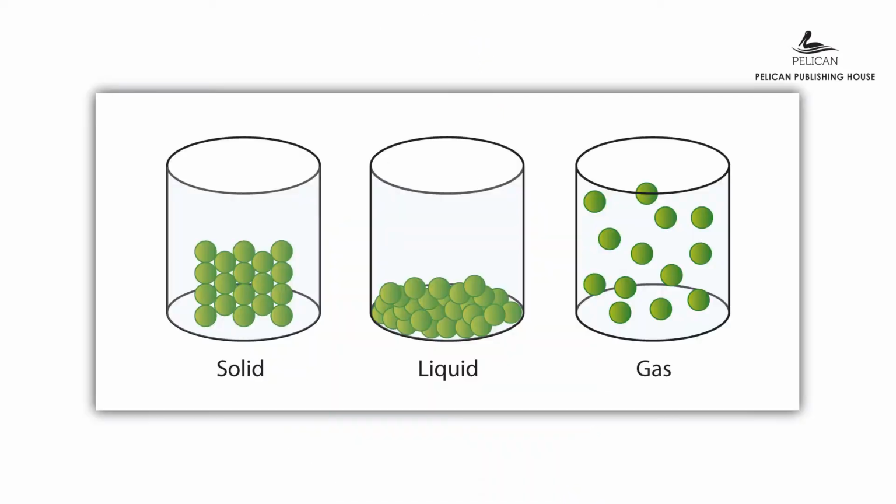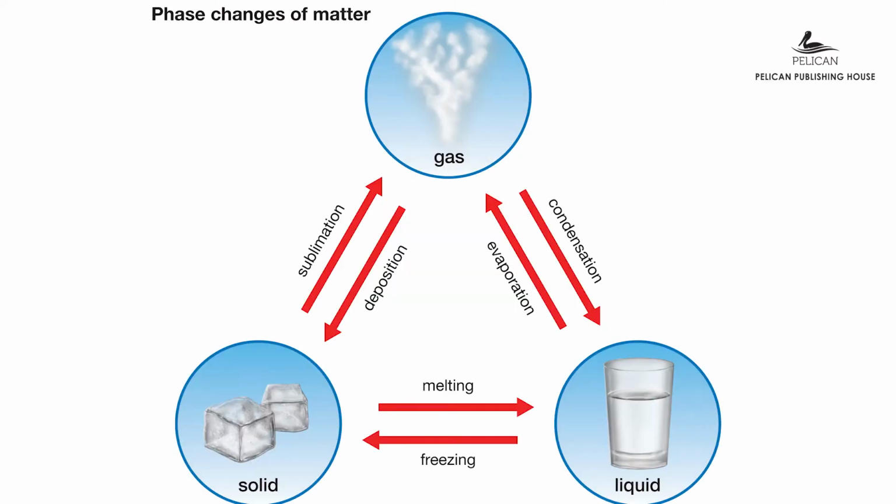Chapter number 12, States of Matter. In this chapter, we will be discussing the definition of states of matter, the properties such as gas, liquid and solids, and change in the states of matter.